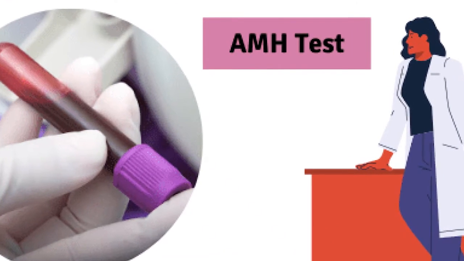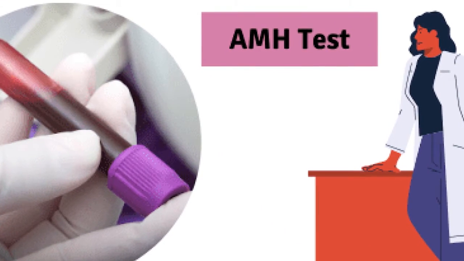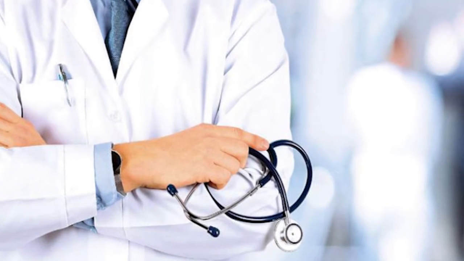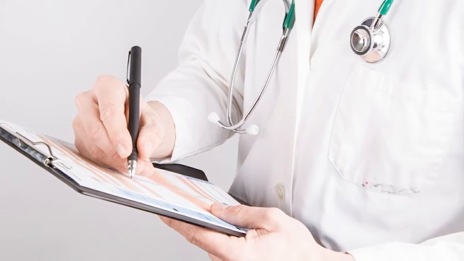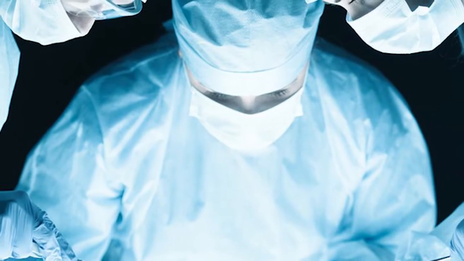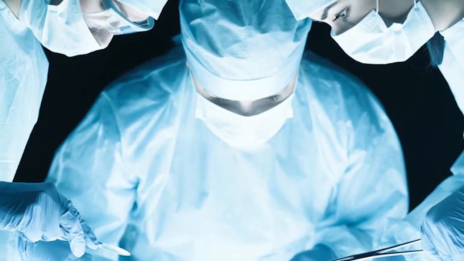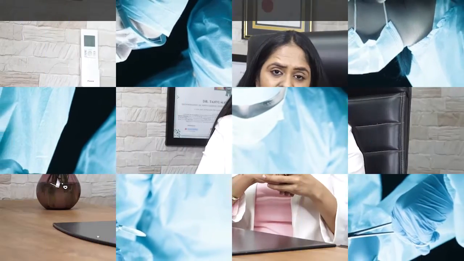And this AMH test is actually an indication for the doctor, not for the patient. It is an indication for the doctor of what kind of treatment to plan. Should the doctor be very aggressive in the treatment or conservative? So basically it is guidance for the doctor about which direction to proceed.